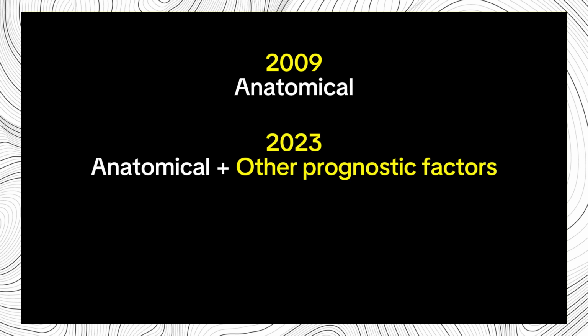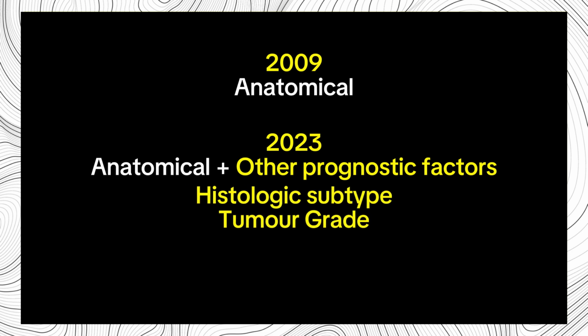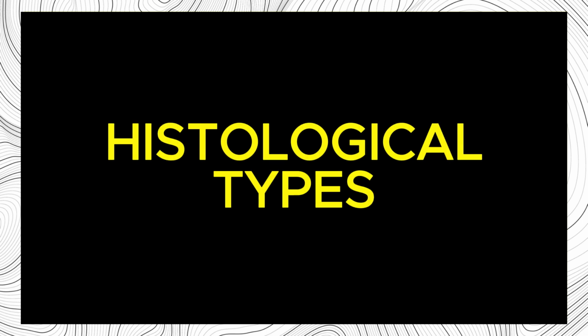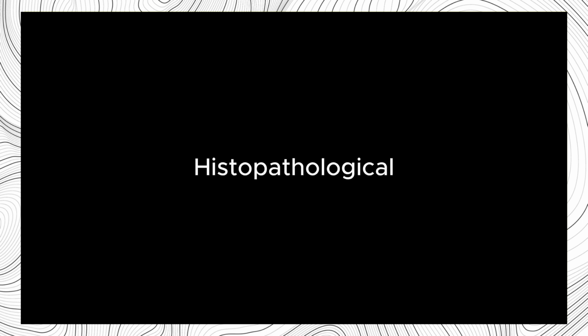Unlike the earlier staging, which focused only on anatomy, the 2023 system also includes other prognostic factors, such as the histologic type of the tumor, grade, lymphovascular space invasion, and molecular testing. Histopathological findings are central features of the 2023 revision of the FIGO staging of endometrial carcinoma. All endometrial carcinomas are classified into their respective histologic types according to the 5th edition of WHO classification of tumors.